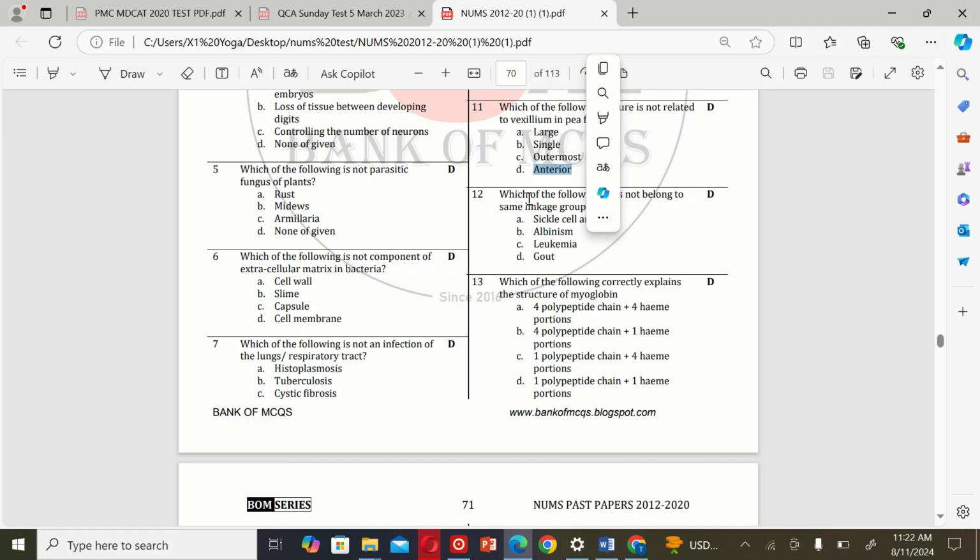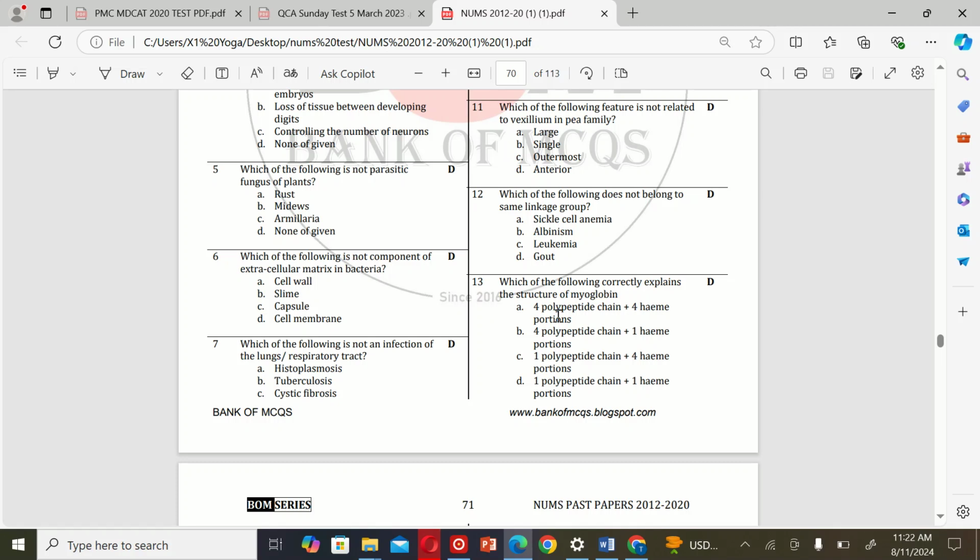The next MCQ is: which of the following does not belong to the same linkage group? A. Sickle cell anemia, B. Albinism, C. Leukemia, and D. GOT. So the correct option is D. GOT.